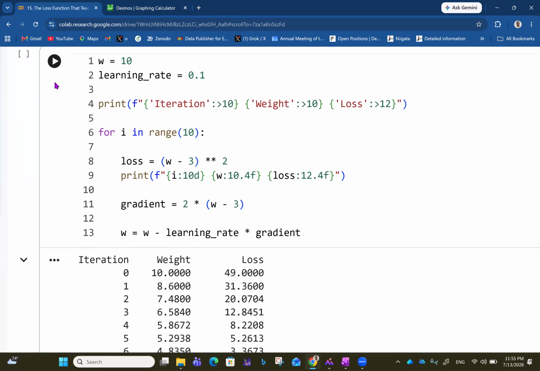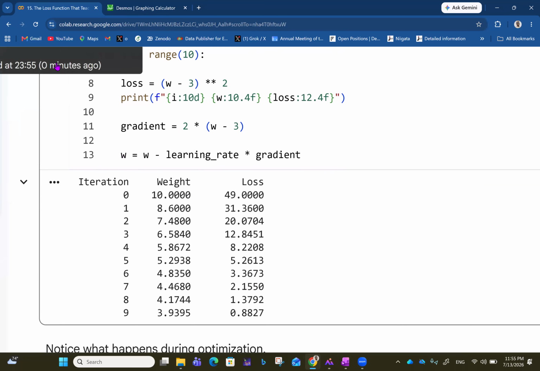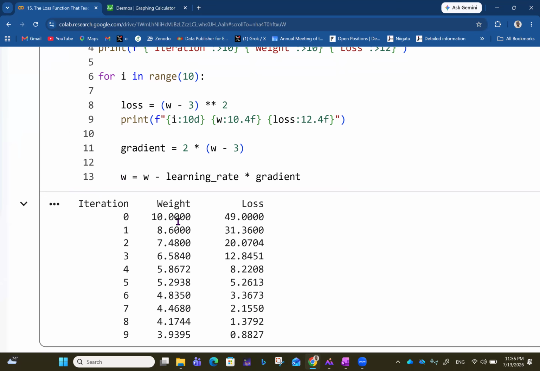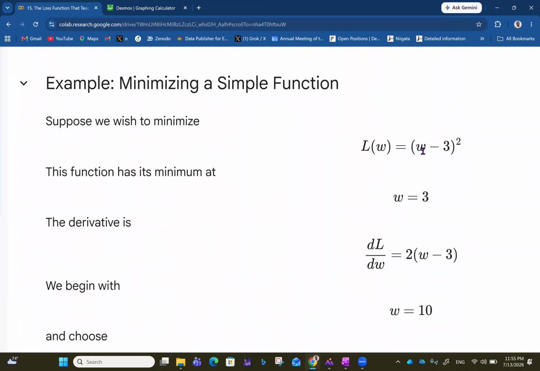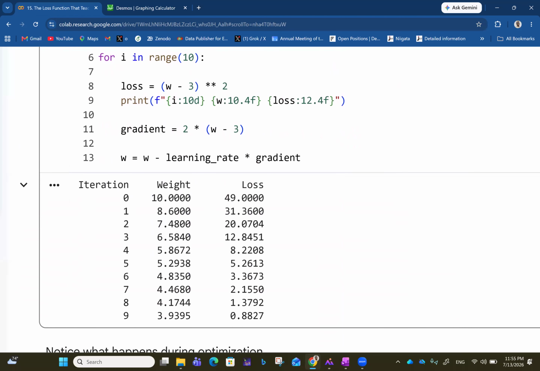So if we run all of that, we end up having this situation. Initially, at iteration 0, we had 10, and then the loss was 49.00. I mean, we can still see the loss. That's at 10, right? 10 minus 3 is 7. 7 raised to power 2 is 49. So we have that loss there. And then at iteration 1, the weight changes. Instead of being 10, with the learning rate 0.1, by the time we come to this next level, the weight is now 8.6, and then the loss is 31.36.